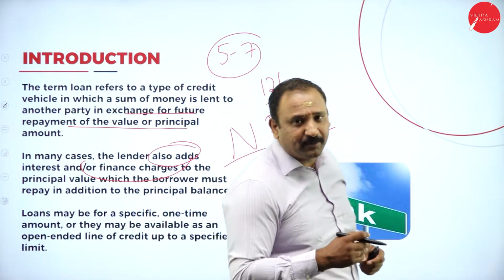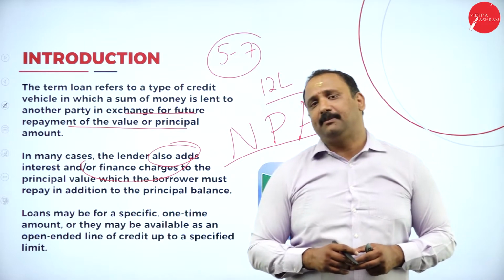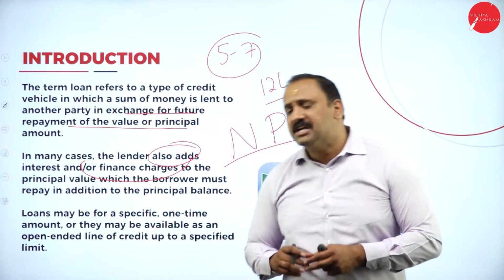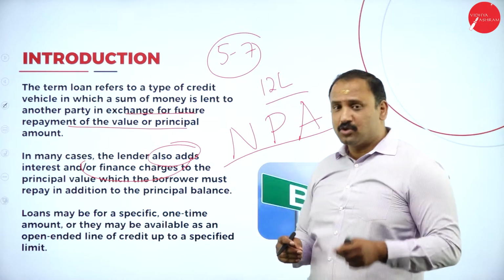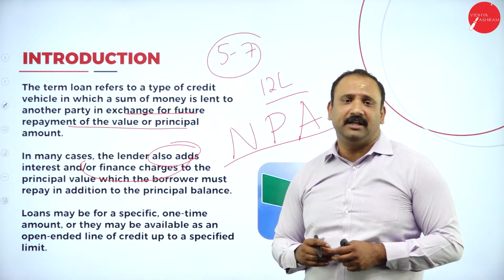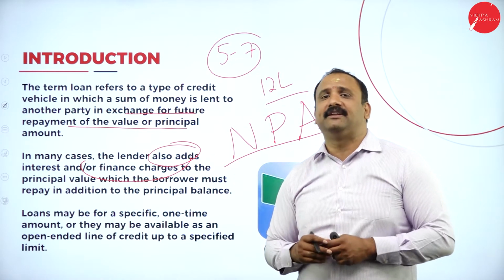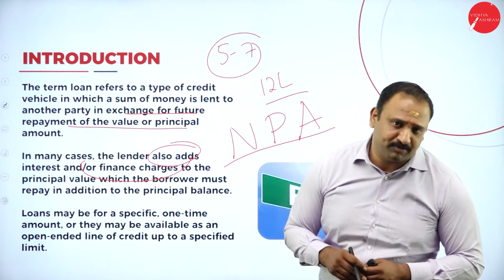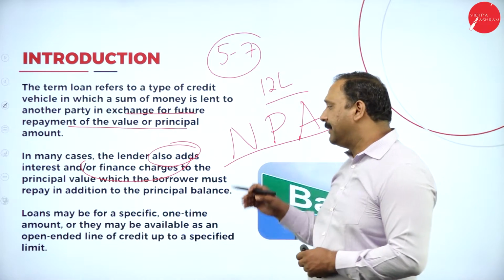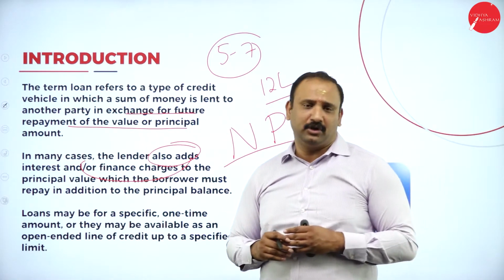Now, the higher the number of NPAs for a bank, the more the performance of the bank comes down drastically. So what the bank needs to understand very clearly is that they have to perform, they have to make the recovery as soon as possible. Then they will be able to get a good return altogether.